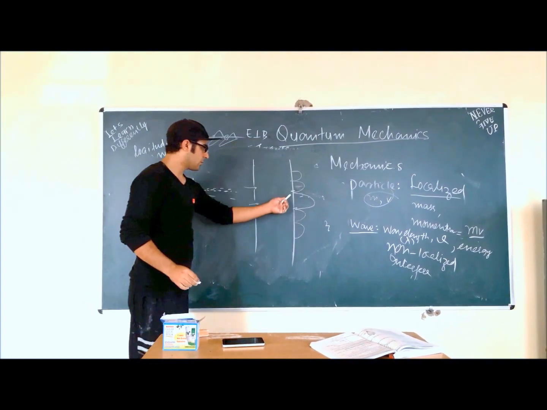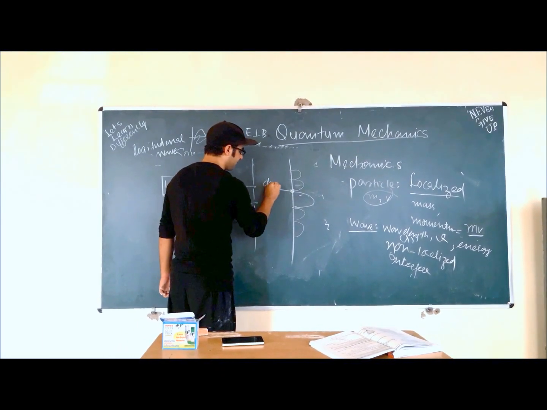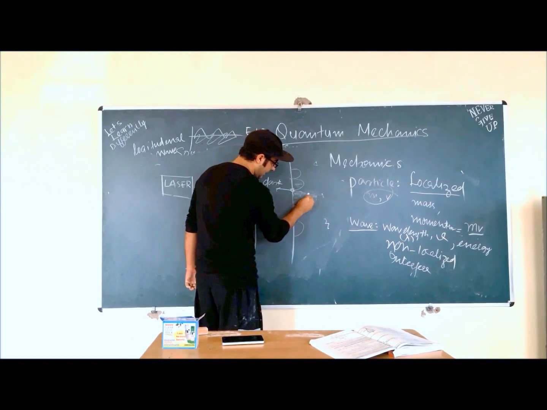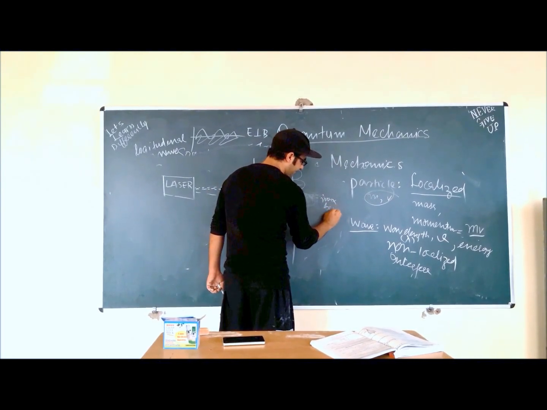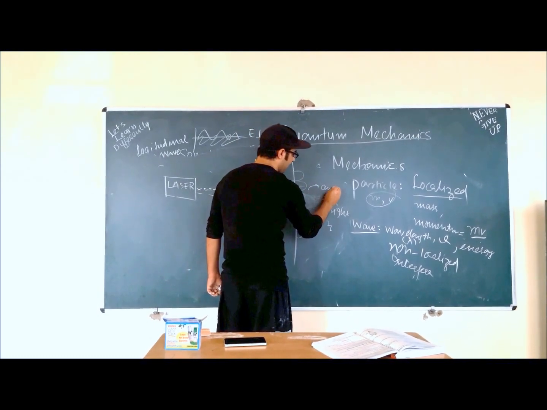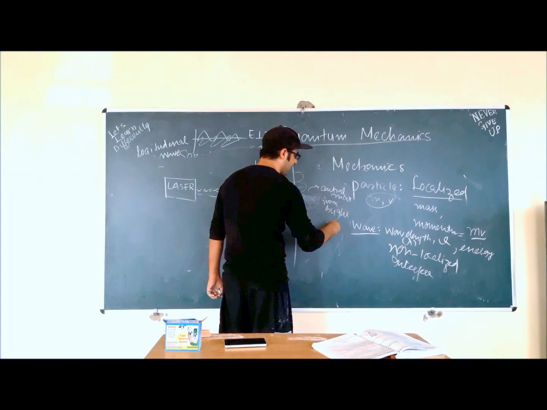What I expect is that scintillation should be produced. There is no scintillation, there is just darkness. There is a dark spot, and here is a bright spot. It's the maximum bright spot, which is why it's also called the central maximum, because it's the brightest spot on the screen.